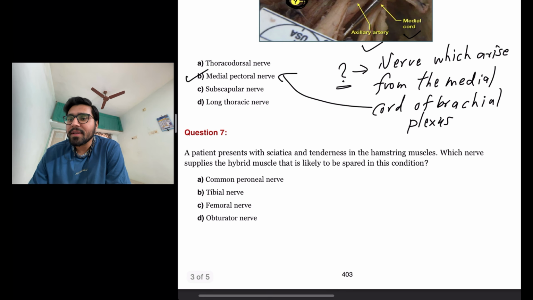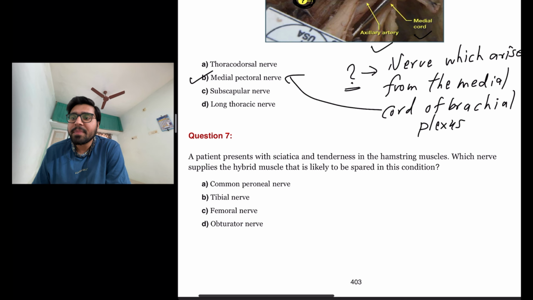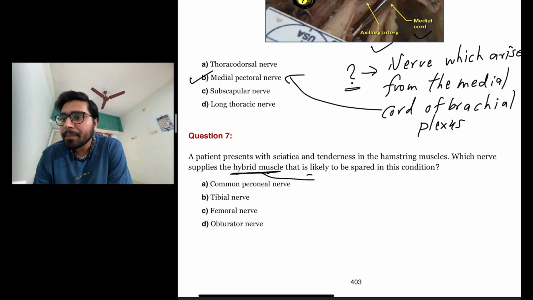The next question is: a patient presents with sciatica and tenderness in the hamstring muscles. Which nerve supplies the hybrid muscle that is likely to be spared in this condition? So the hybrid muscle they are talking about in this question is actually adductor magnus.